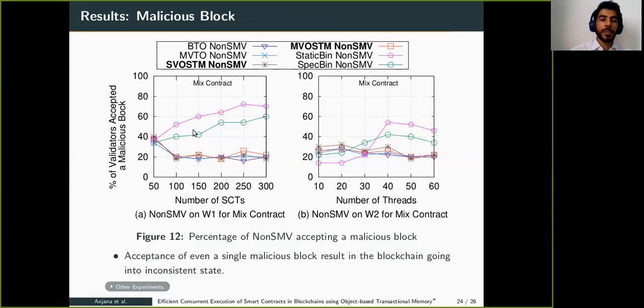More than 51% of validators accepted a malicious block in the bin-based approach. In the STM-based approach, it is quite a bit less than 51%, but acceptance of even a single malicious block in STM may lead to serious problems, like the blockchain reaching an inconsistent state. So we propose SMV, which straightforwardly rejects such malicious blocks.